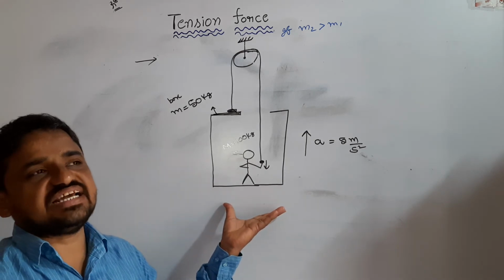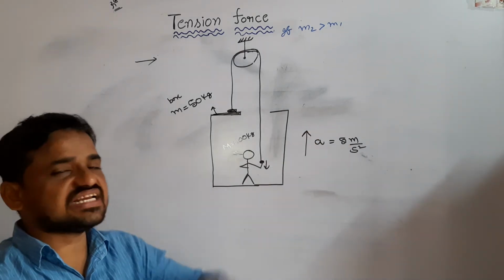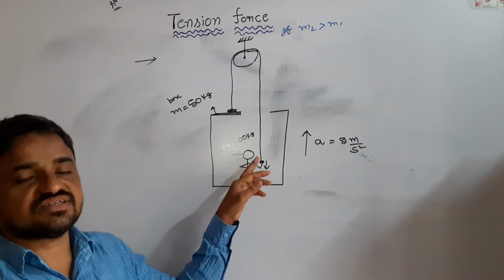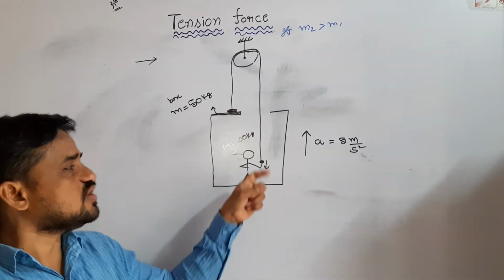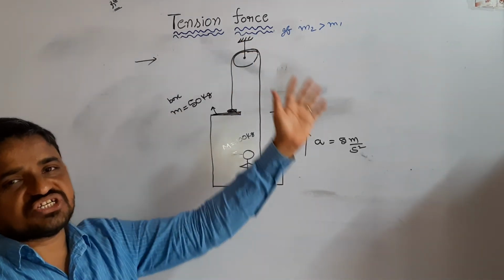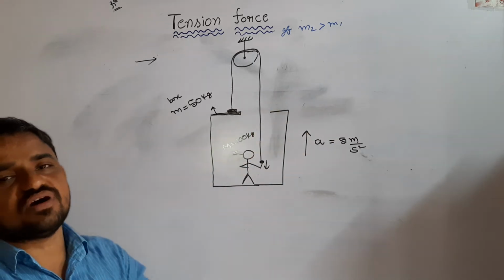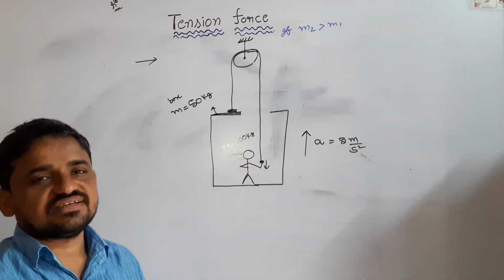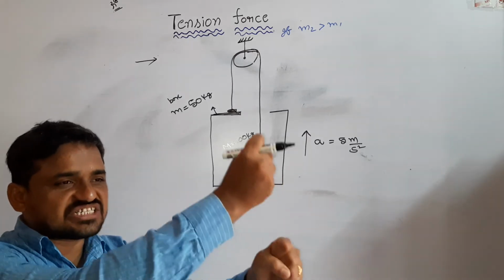For motion of the entire system upwards with acceleration 5 meter per second square, what is the force applied on the string?